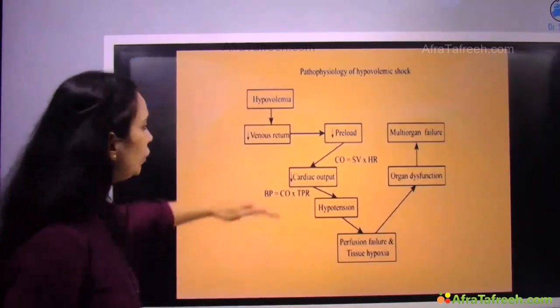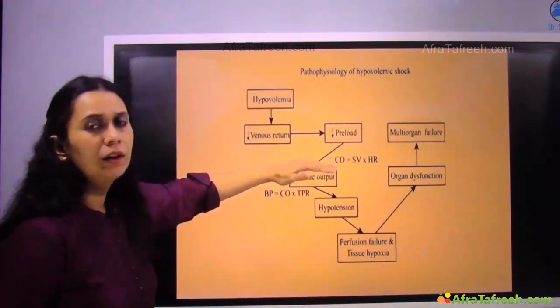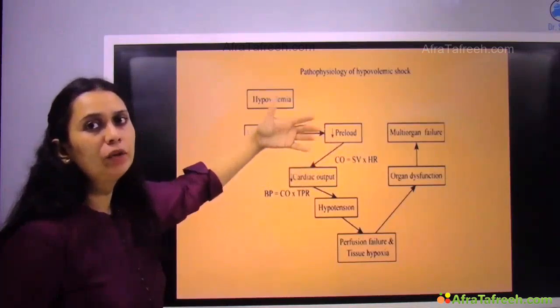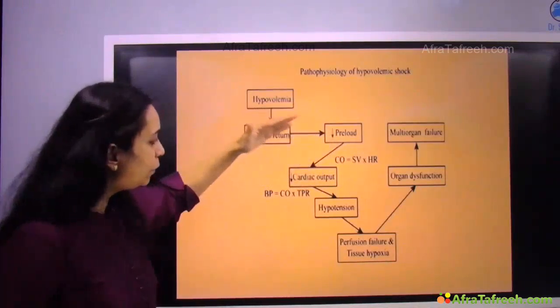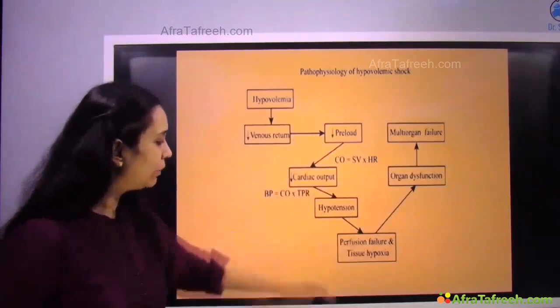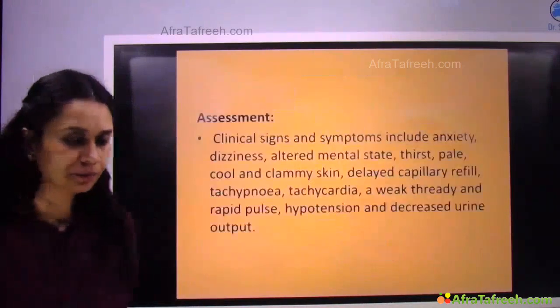So we have to stop at the level of preload, decreased cardiac output. We have to resuscitate so that we are able to maintain the preload. We have to prevent hypotension and perfusion failure from happening. So we have to start the resuscitation immediately.